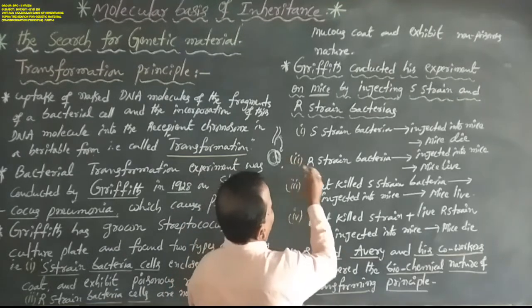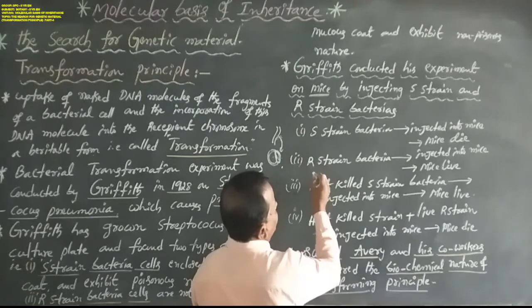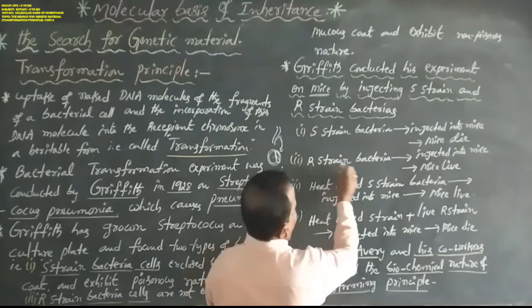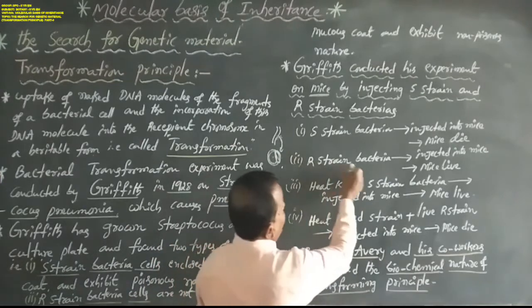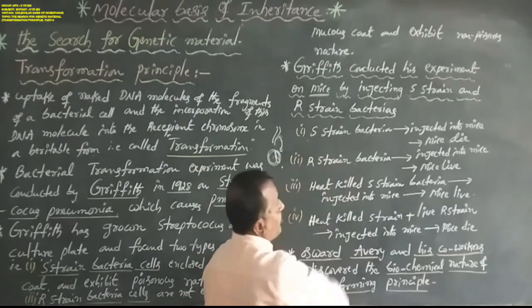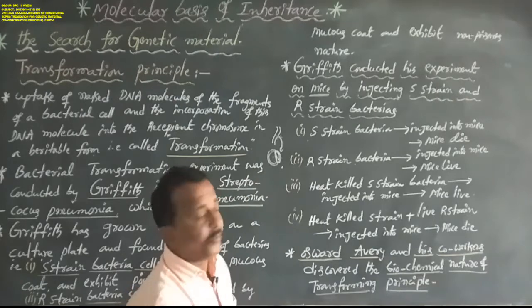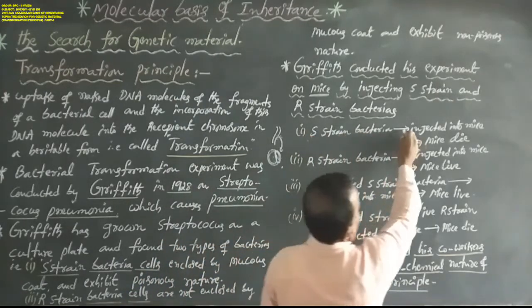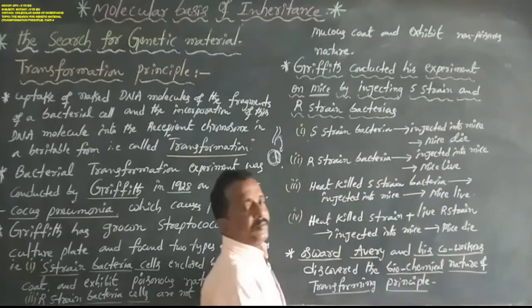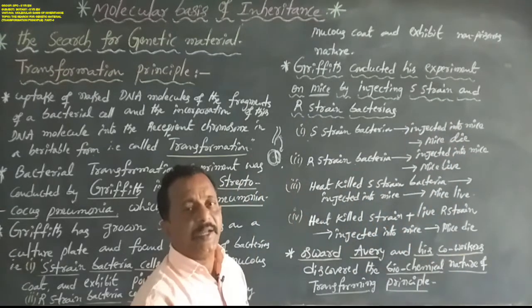The second experiment, observed by Frederick Griffith, involves live S-strain bacteria. When live S-strain bacteria are injected into mice, the mice suddenly die.